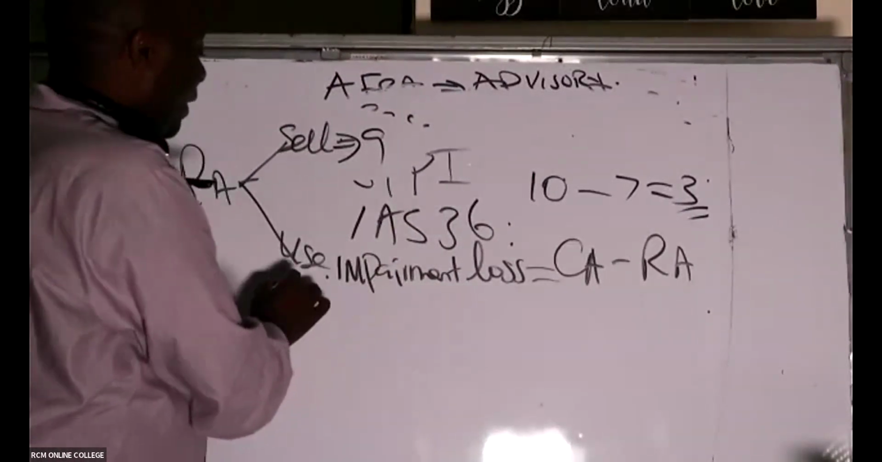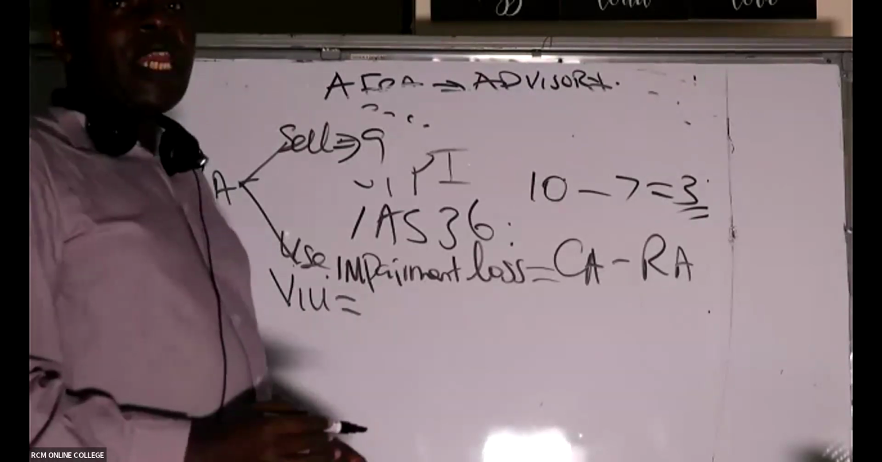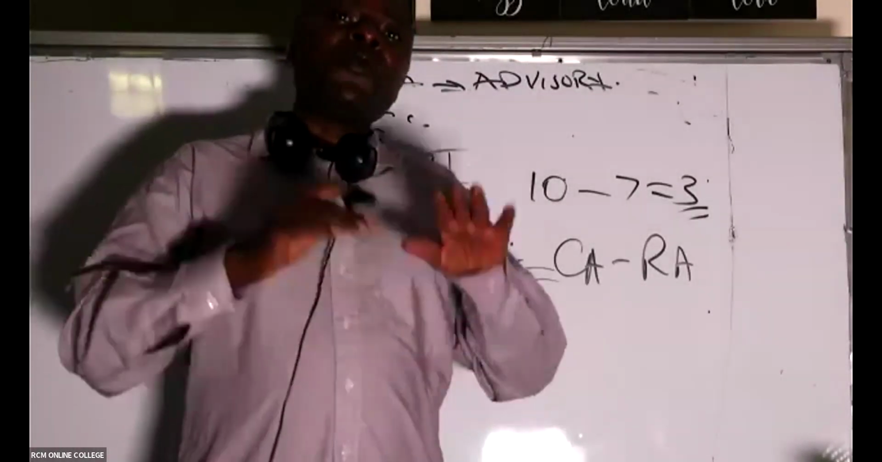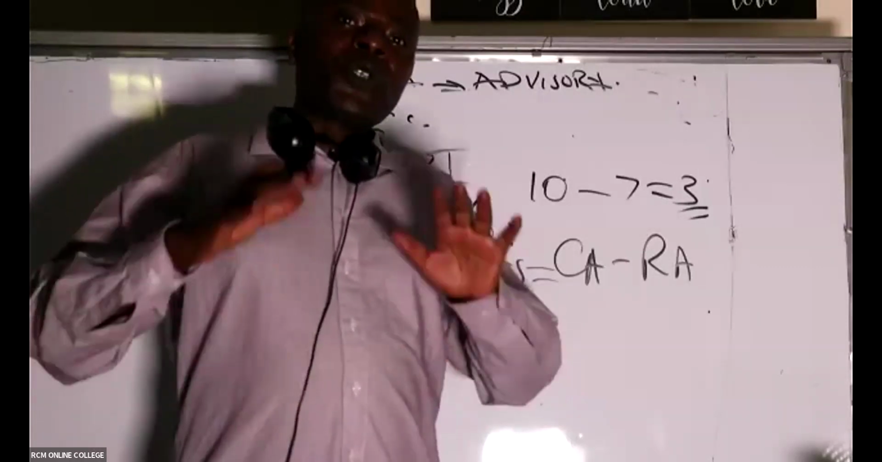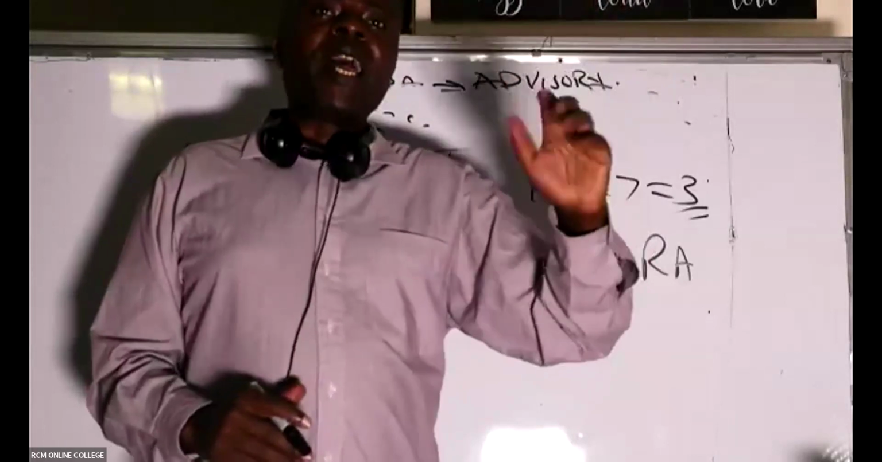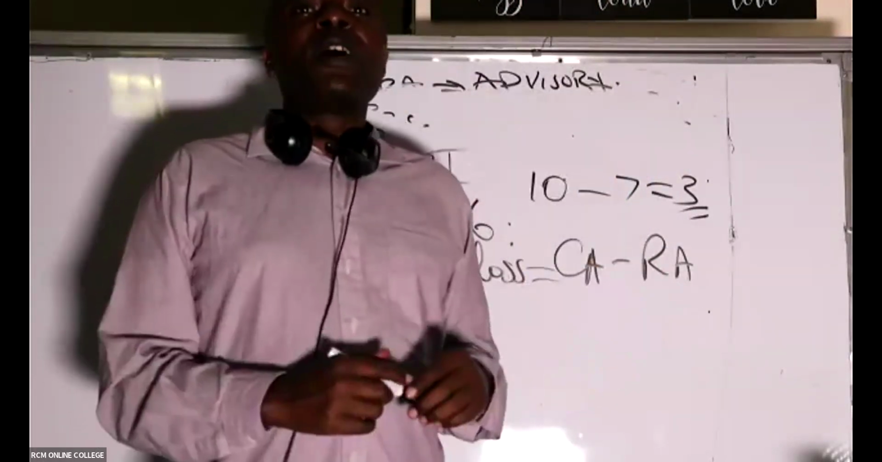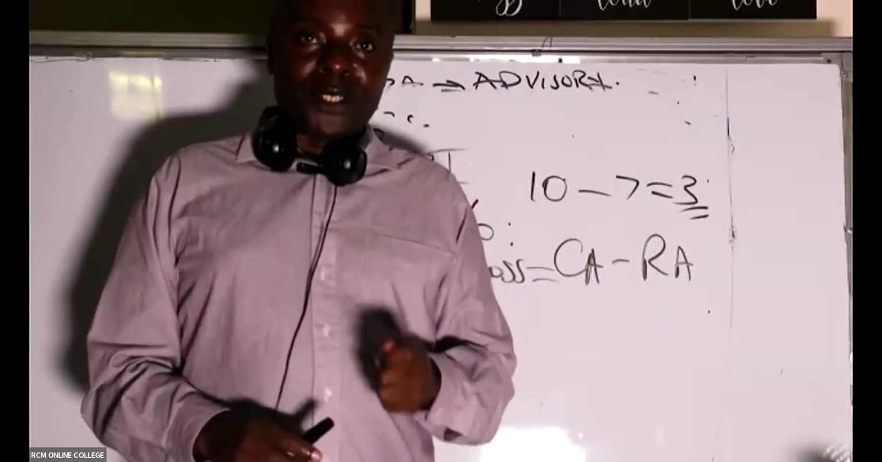How about value in use. For value in use, we are looking at if we stay with this asset and it continues with production, what are the cash flows that will be generated even in the future? Those cash flows are the ones that we discount. We discount those cash flows for us to be able to get what we call value in use.